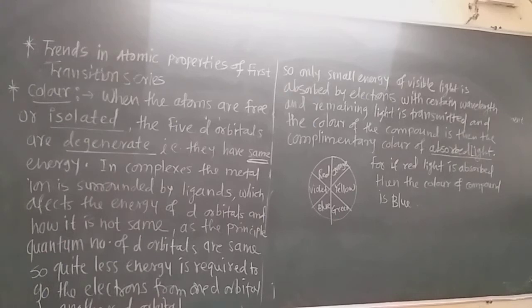In titanium in the +4 state, the 2 electrons from the 4s and the 2 electrons from the 3d are eliminated, so the 3d orbital does not contain any electron.